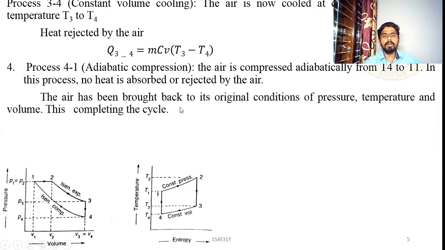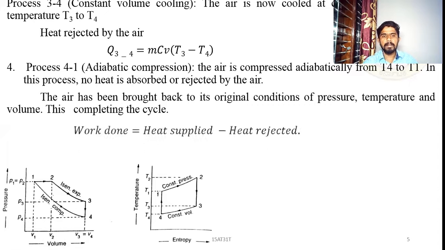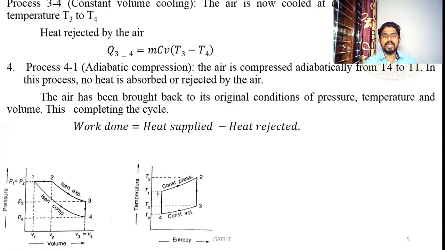The air has been brought back to its original conditions of pressure, temperature and volume. So thus you can say it completes a cycle. So work done, as usual, is equal to heat supplied minus heat rejected. So this is equal to m Cp into T2 minus T1 minus m Cv into T3 minus T4.